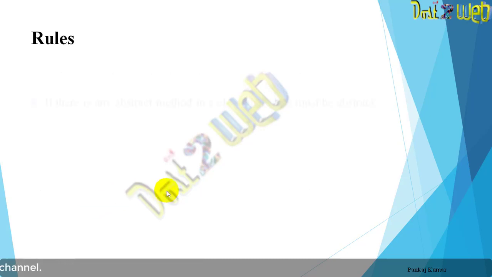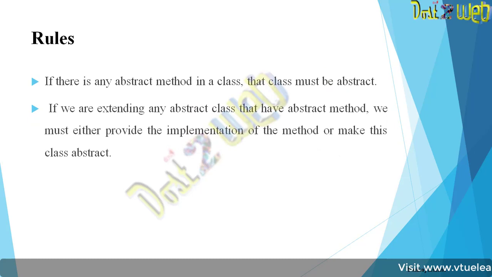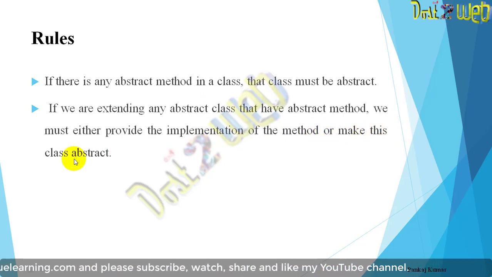So what are the rules we have? If there is any abstract method in a class, the class must be abstract. If you are declaring a method in a class as abstract, then the class also should be abstract. And if we are extending any abstract class that has an abstract method, then we must either provide the implementation of the method or make this class abstract.